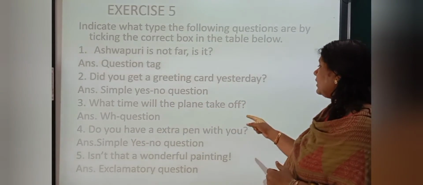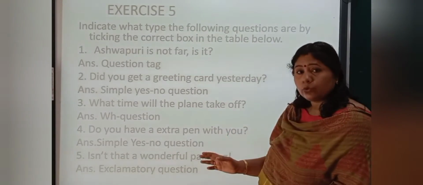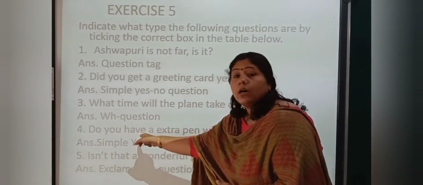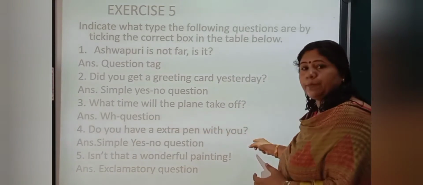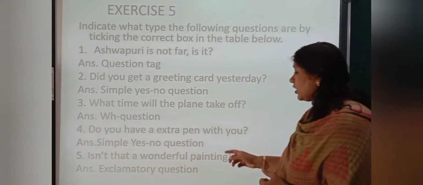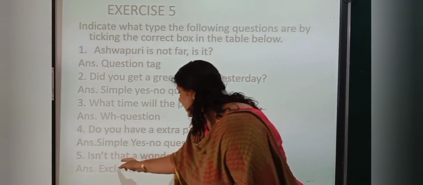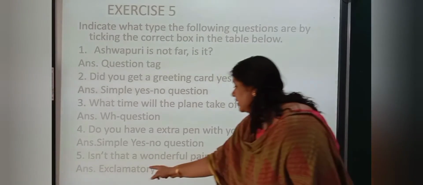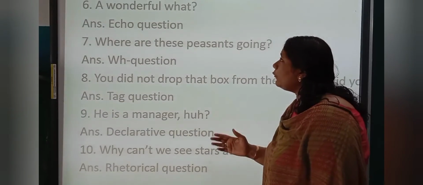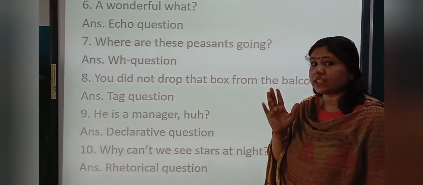Next, what time will the plane take off? WH question. Do you have extra pen with you? Again, do. Helping verb plus subject plus main verb, rest part of the predicate. So simple yes/no question. Next, isn't that a wonderful painting? Isn't. N apostrophe T. Isn't that an exclamatory mark? So this is an exclamatory question. Next question 6. A wonderful what? So it is echo question. You did not listen to it properly and you are asking what?